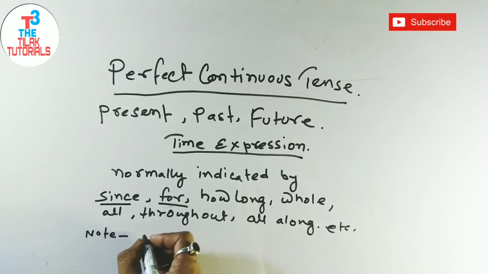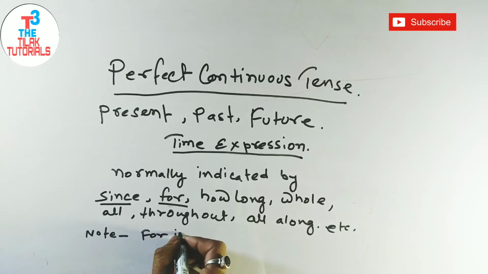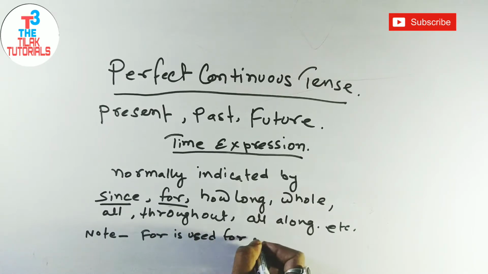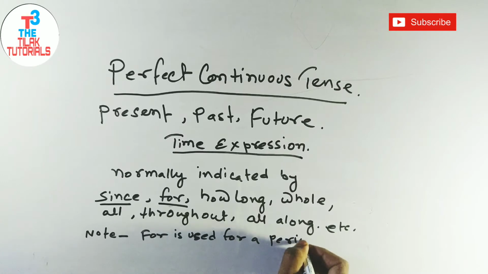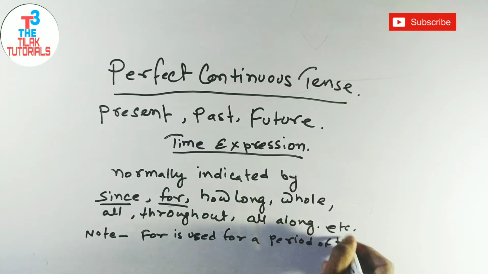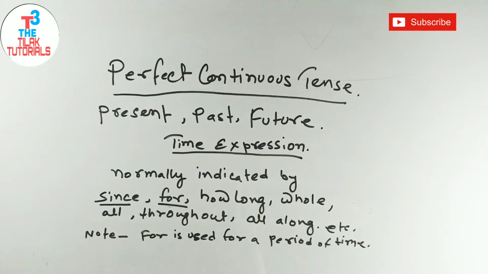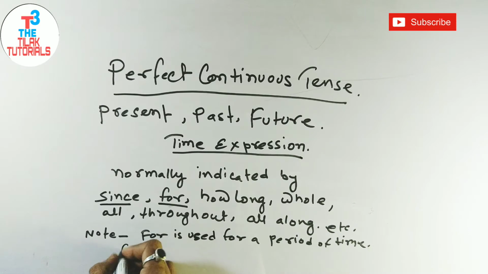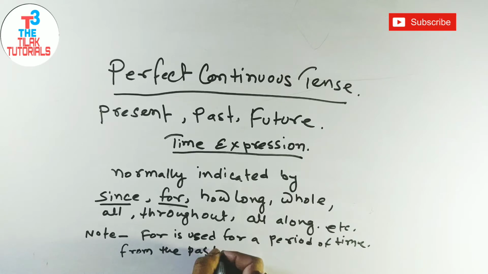For is used for a period of time. Usually for is used for a period of time from the past to present. So for is used for a period of time from the past to present.